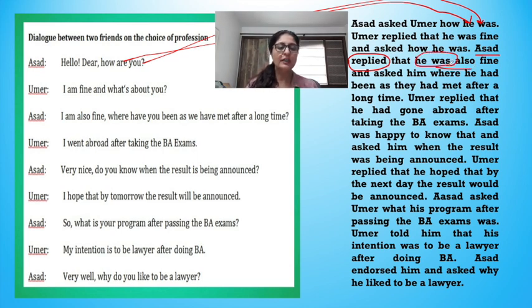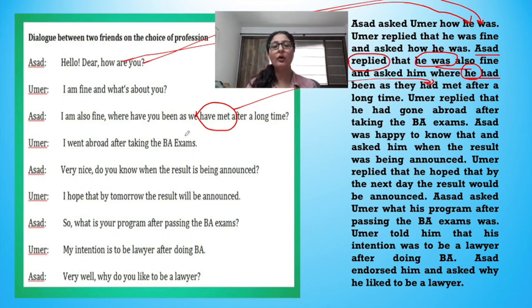Moving on, Asad replied that he was also fine. So if you see here, he was, the pronoun is before the verb, and asked him where he had been. So again, the pronoun is before the verb, right? As they had met after a long time. So have met has changed to had met, right? Simple, here present perfect has changed to past perfect.